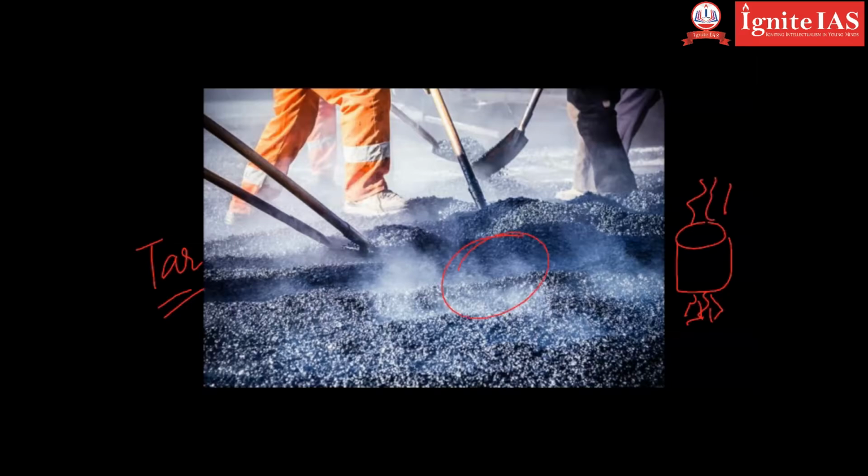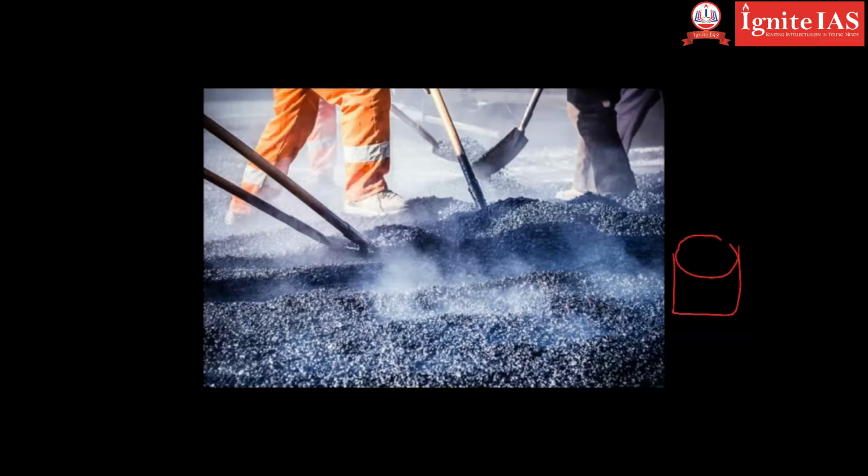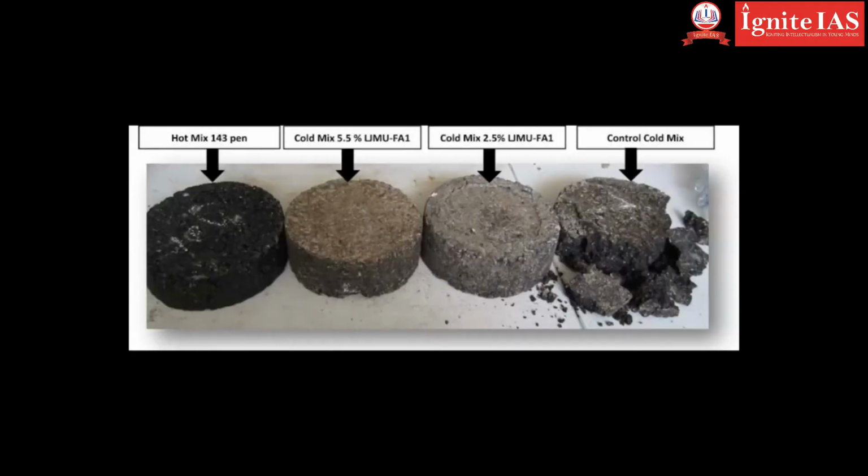The fumes are highly polluting and they are going to affect the environment by increasing the air pollution. But in villages, in the rural areas, they don't have the sources to heat the asphalt. So what do they do? They mix it with cold asphalt. I mean, they do cold mix and they lay the roads. It is as strong as the hot mix asphalt, but since they don't have the resources, they usually opt for the cold mix.